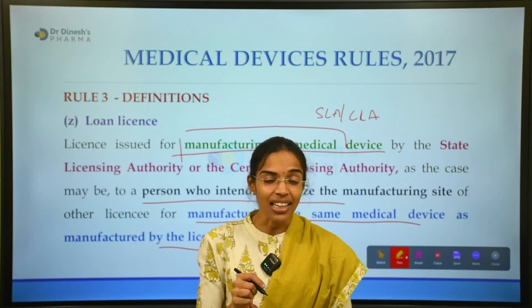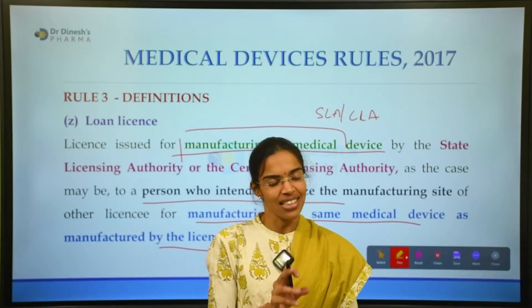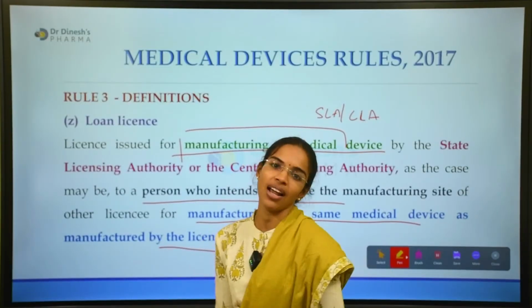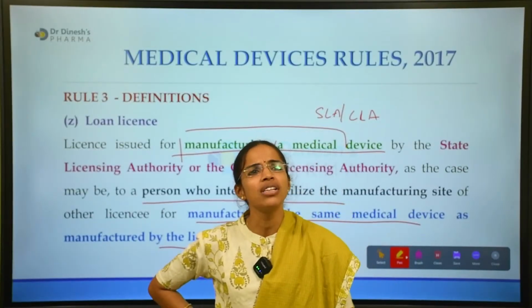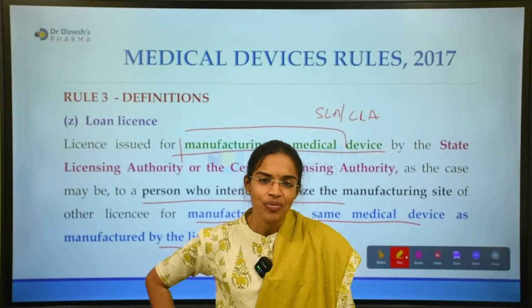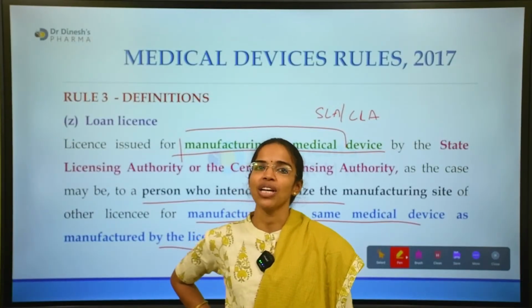Okay, in that case, this license can be termed as a loan license. Okay, so we have reached the end of rules. Have we? Have we reached the end of chapter 3?